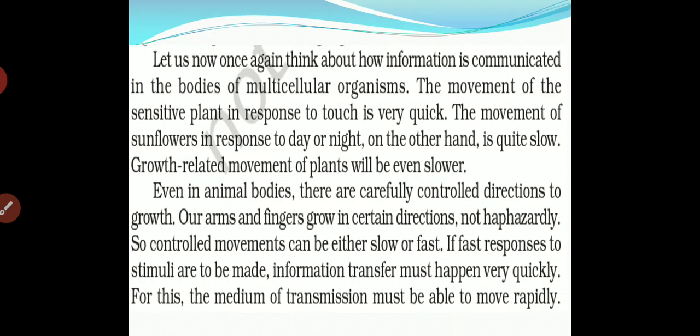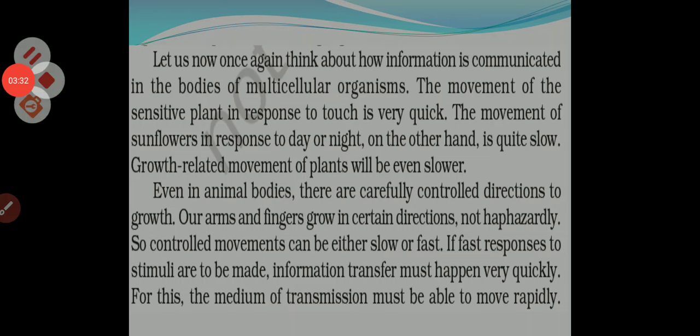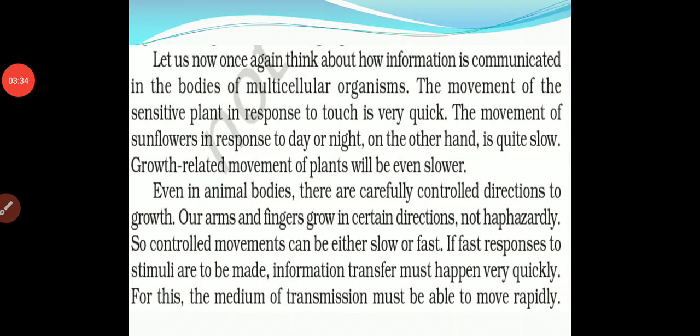Controlled movement can be either slow or fast, depending on the body structure. If a fast response to stimuli is to be made, information transfer must happen very quickly. If the response to a stimulus is very fast, the transfer will also be fast.